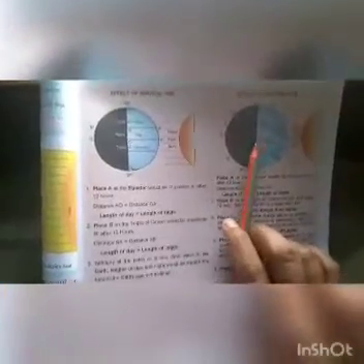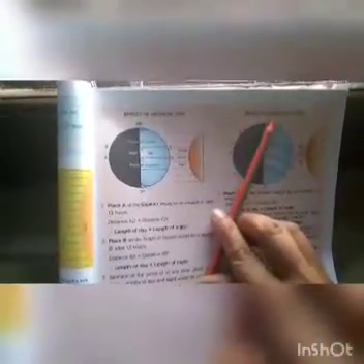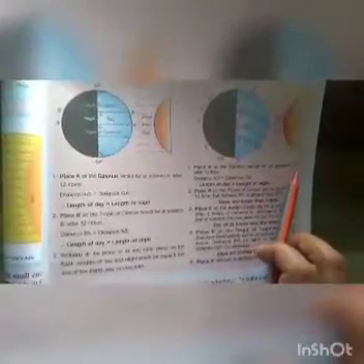Now see here, this is the actual position of Earth's axis, slightly inclined or tilted at the angle of 66.5 degrees. Place A at the equator would be at position A dash after 12 hours.